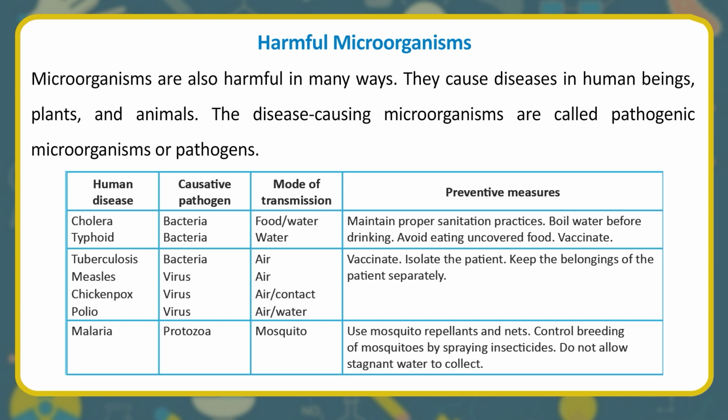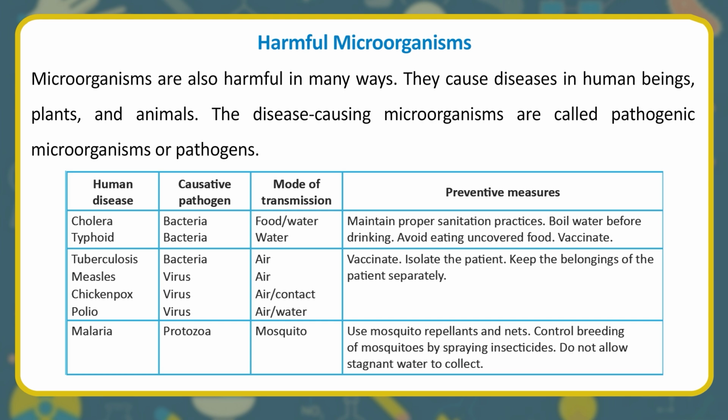Table. Some common diseases caused by pathogens. Human disease, causative pathogen, mode of transmission, preventive measures. Cholera, typhoid: bacteria; food/water; maintain proper sanitation practices, boil water before drinking, avoid eating uncovered food, vaccinate. Tuberculosis, measles, chickenpox, polio: bacteria, virus.